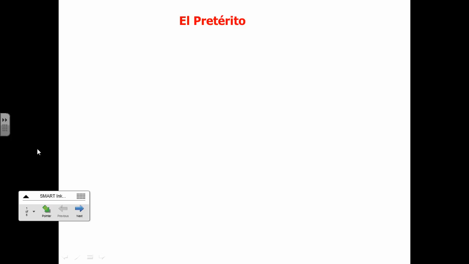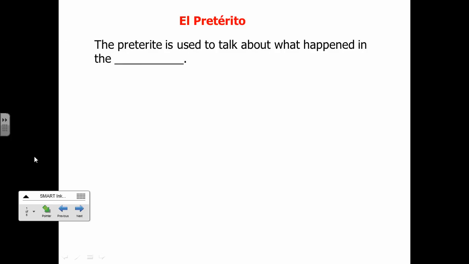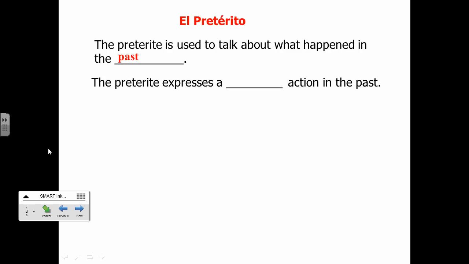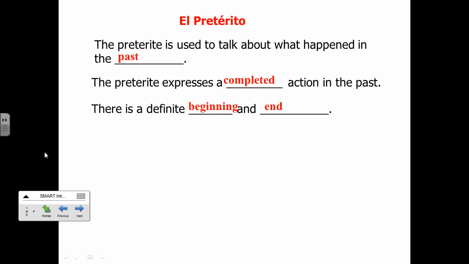So the preterite. The preterite is used to talk about what happened in the past. Fill that in. The preterite expresses a completed action. There is a definite beginning and end. So it's something we're used to in the present tense: I eat. Now this is I ate.